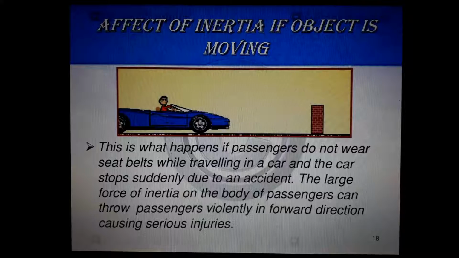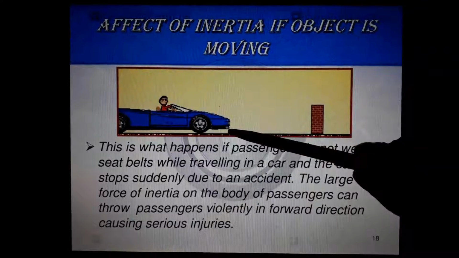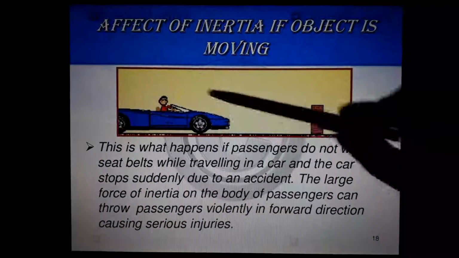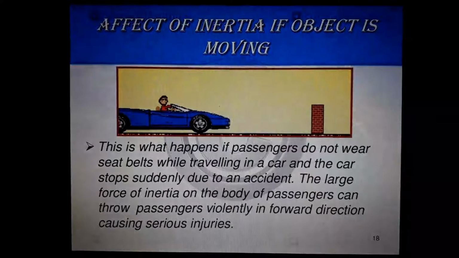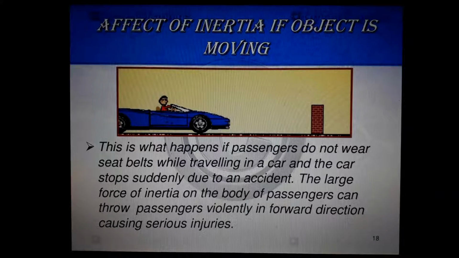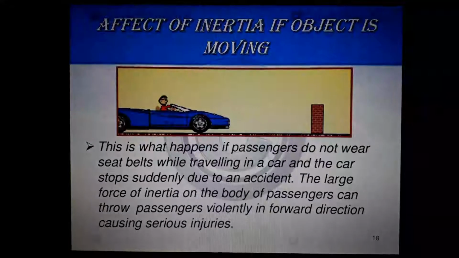Okay, that continuous uniform motion is maintained. But when the car hits this surface, the car will stop, because an external force is applied on this car, but the external force is not applied on this person. So what will happen? He will continue to move in this direction, then he will be thrown out of the car. If he has a seat belt, he will be very safe, but if he is not wearing a seat belt, he will be thrown out of the car.